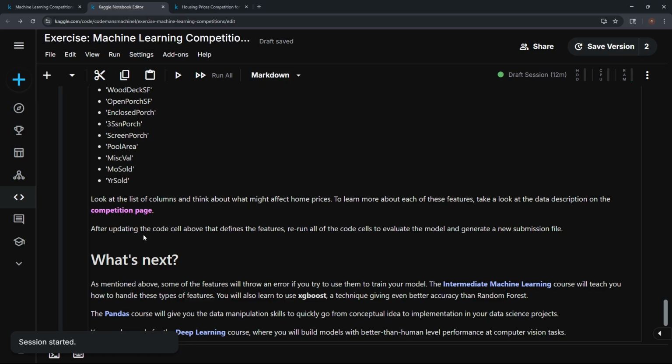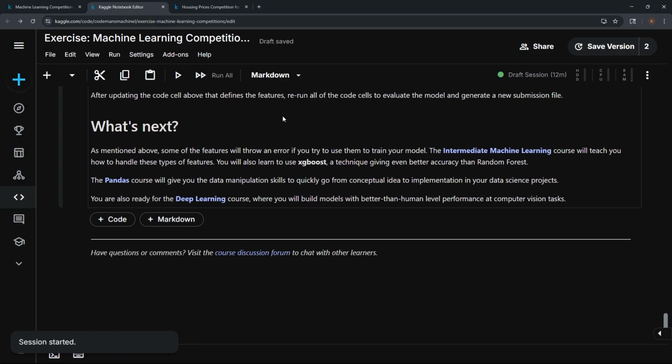So let's come back over here. So after updating the code cell above that defines the features, we rerun all the code cells, evaluate it, and generate a new submission file. Yeah, so we did that. All right, so what's next? As mentioned above, some of the features will throw an error if we try to use them to train the model. The intermediate machine learning course will teach us how to handle these types of features.